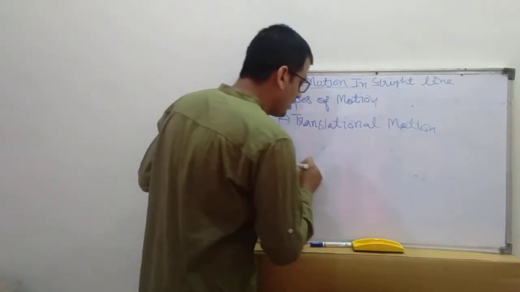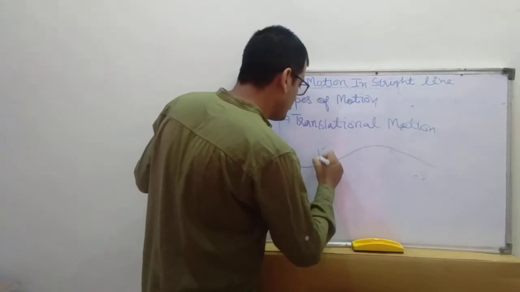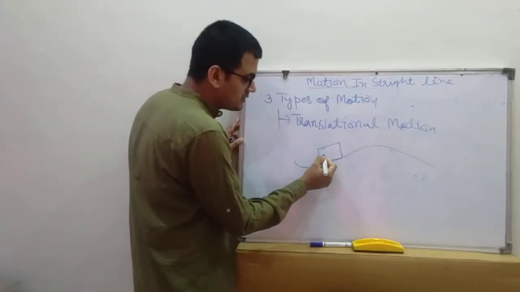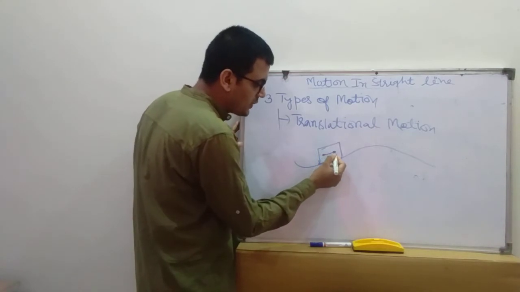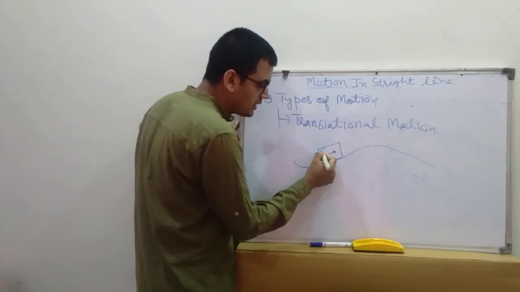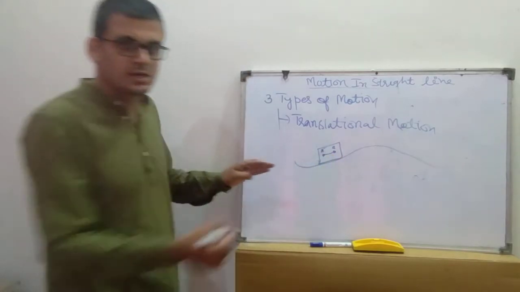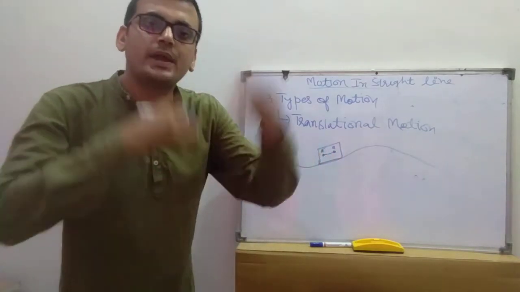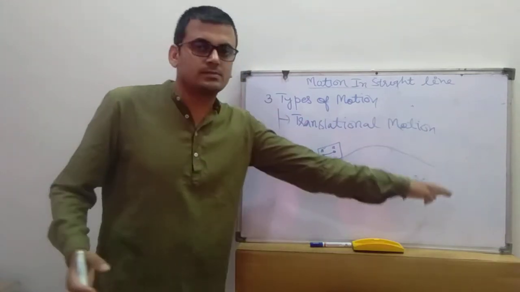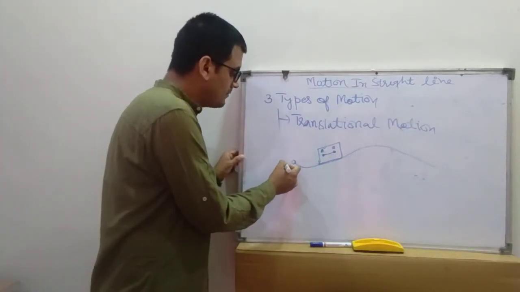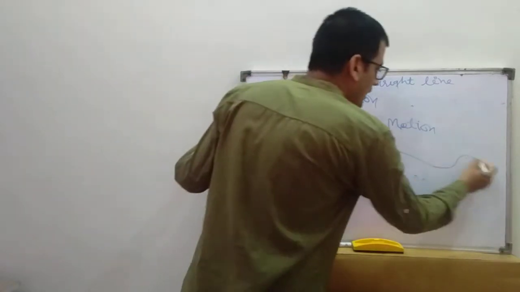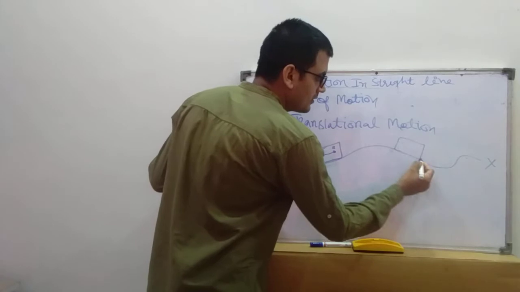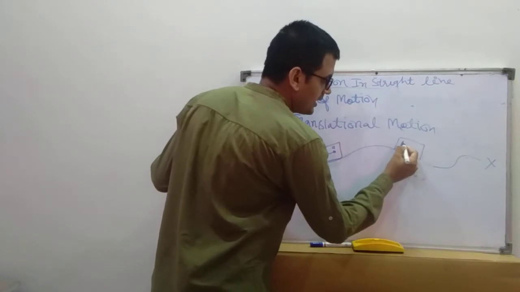Suppose this is the road and this is a bus. Now suppose this is the line joining the 2 points A and B of this bus. If this line remains parallel to itself throughout its motion from X to Y, then when the bus will be here, again this is A, this is B.